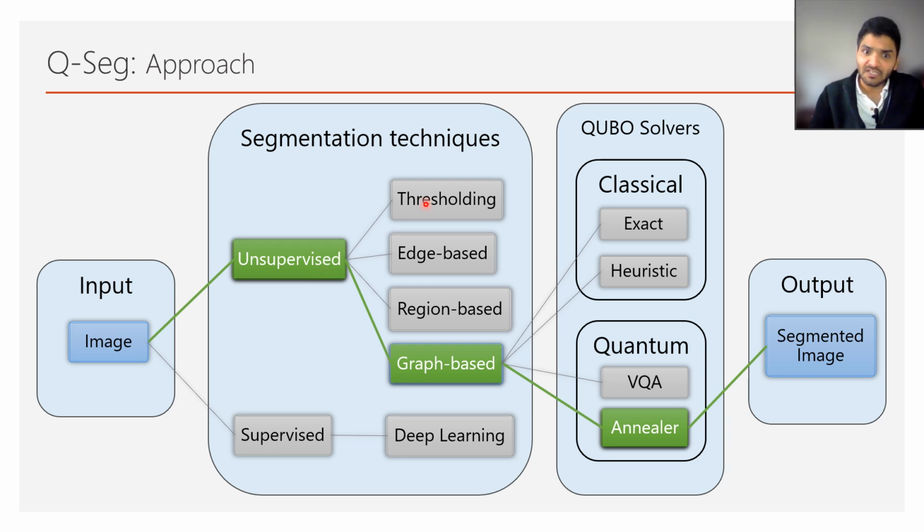There are several traditional image processing techniques which can be broadly classified into these four categories, each of them having their own pros and cons. And the least explored among them is the graph-based segmentation due to its sheer complexity, which eventually makes it a sweet target for quantum computers. Also, with respect to quantum computers, there are two hardware implementations available, but for this work, we mainly focus on quantum annealers in order to obtain the segmentation mask.